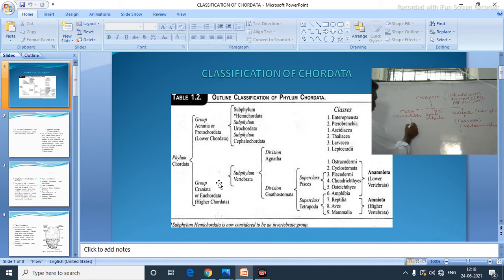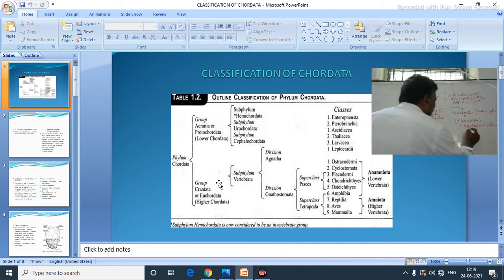Urochordata is again divided into Ascidiaceae, Thaliaceae, Larvaceae. Ascidiaceae, Thaliaceae, Larvaceae, there are three kinds here. Okay. These three divisions are here, especially under Urochordata. They are the classes here.